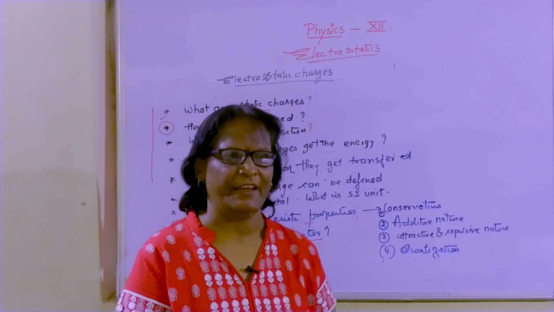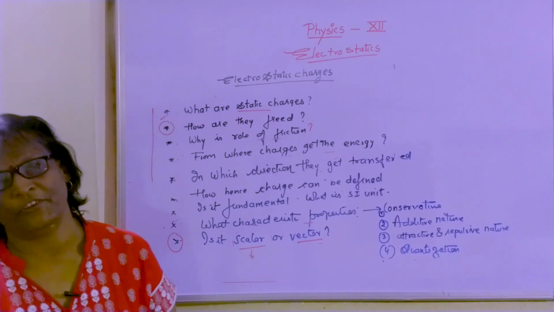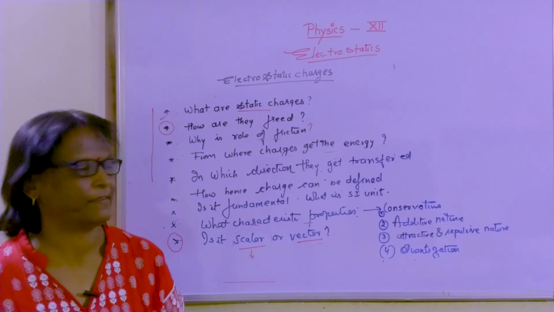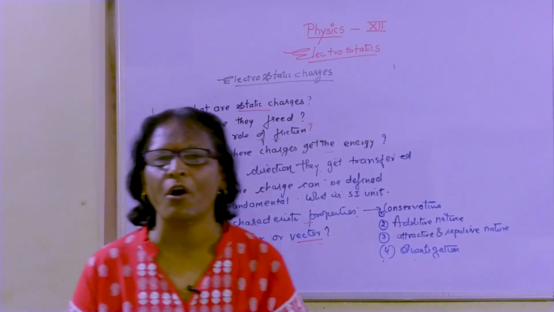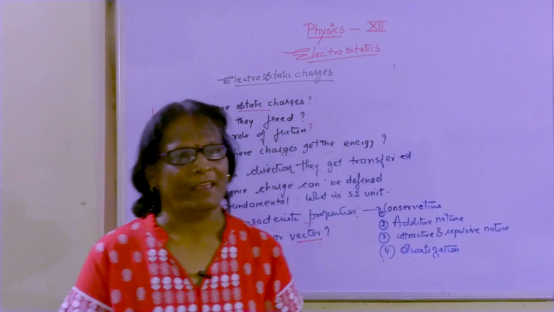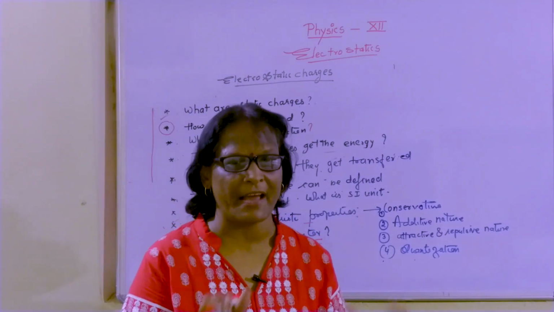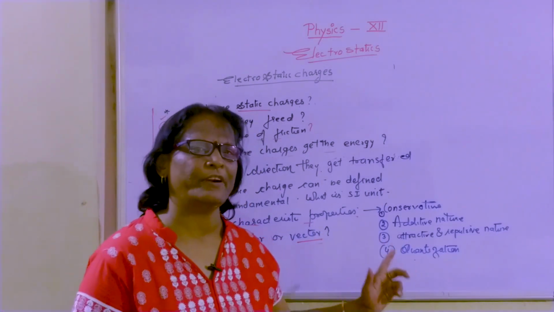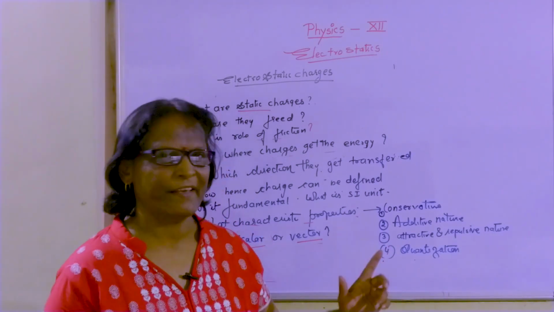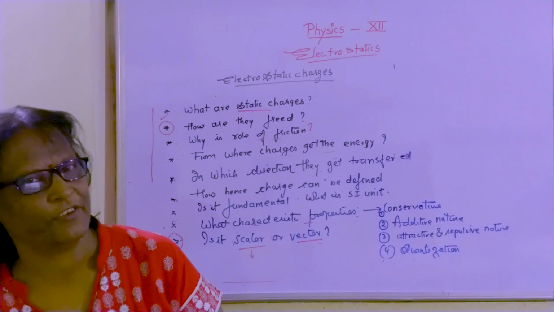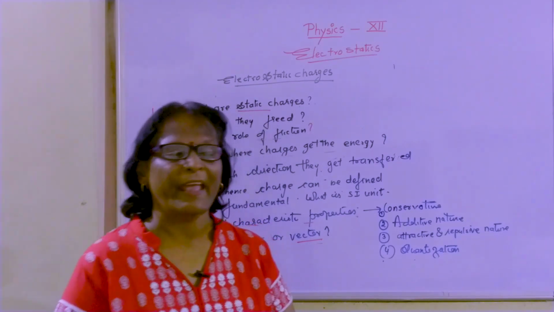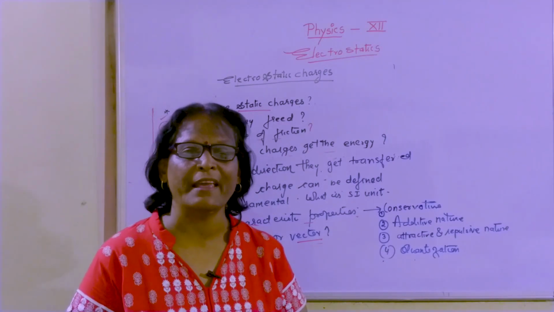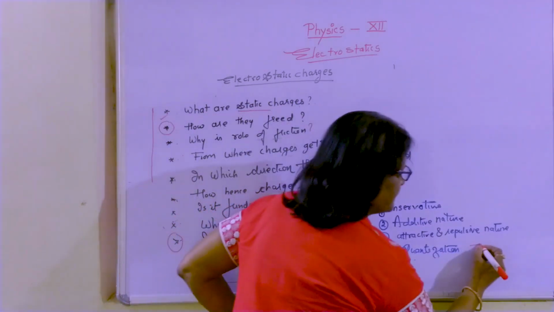One specific criterion is quantization. What is the need of quantization here? The need of quantization arises because charges cannot move in fractions. We have understood that charges have to be transferred, and if they have to be transferred, they cannot be transferred in fractions. They transfer as integral multiples of elementary charge. That means they can be transferred as a quanta. What is the value of a quanta? It is plus minus Ne.